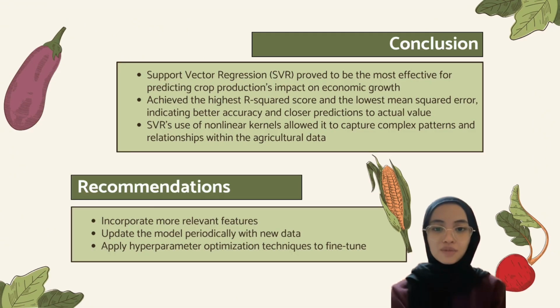In conclusion, the SVR model proved to be the most effective for predicting crop production because of the highest R-square score and the lowest MSE. As for recommendations, first, it is advisable to incorporate more relevant features to improve model prediction. Second, to update the model with new data to maintain accuracy over time. And last, to continue to apply hyperparameter optimization techniques for even better performance and robustness.